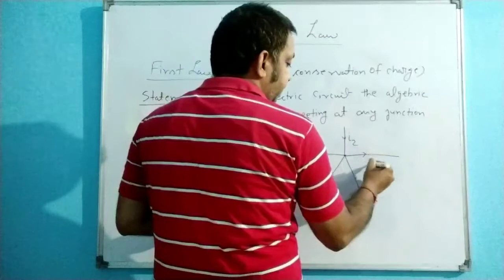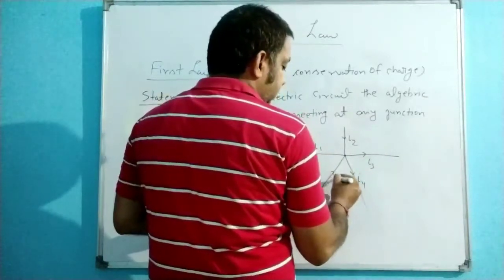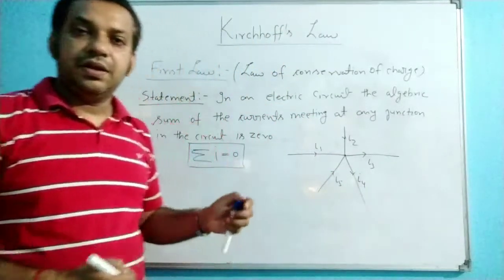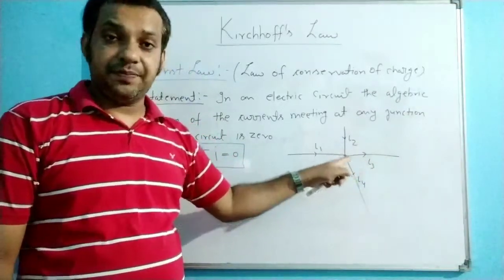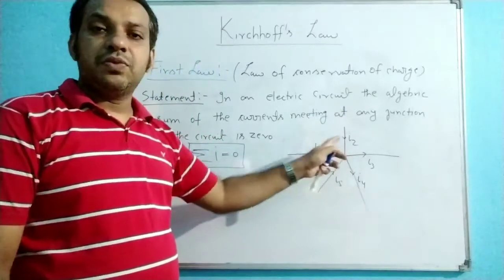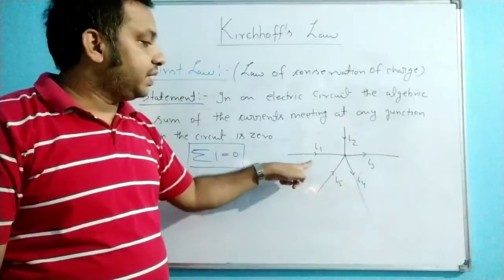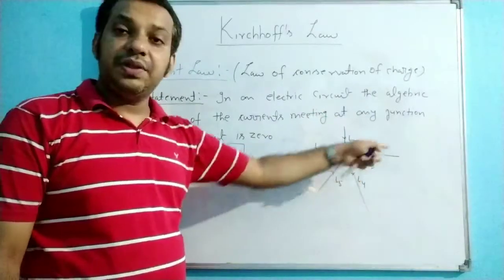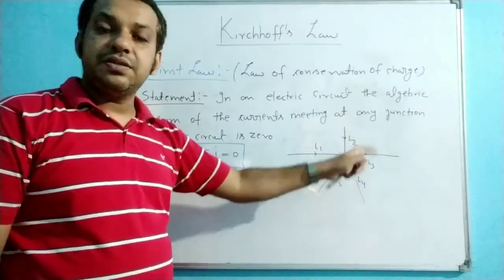I1, I2, I3, I4, I5 are the currents, and according to the direction, whether they are incoming or outgoing with respect to this junction, I am indicating the arrows. From this junction, a few currents are reaching towards the junction and a few are leaving the junction. You can see here, I1 is reaching towards the junction, and I2 is also reaching towards the junction, while I3 is leaving the junction, I4 is also leaving the junction, and I5 is reaching the junction.